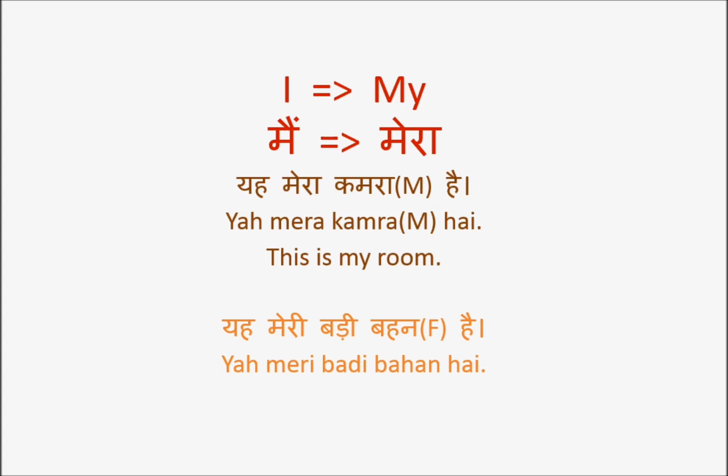So badi is big, elder, so she is my elder sister. यह मेरी बड़ी बहन है. Not यह मेरा बड़ी बहन है, that's wrong.